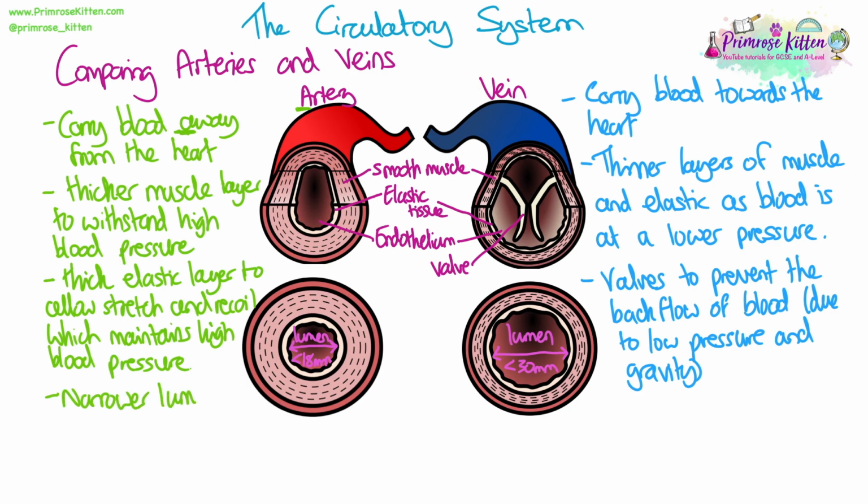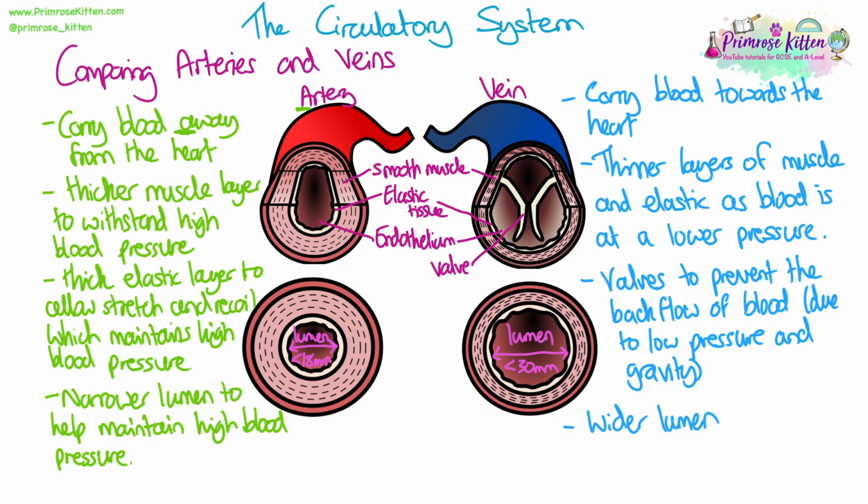The lumen, so that is the hole in the centre of this tube or vessel, is very narrow in the arteries, less than 18 millimetres, and this is to help maintain that high blood pressure as well. The veins have a much wider lumen, less than 30 millimetres, than the arteries, and that allows for a greater volume of blood to pass through them, and also it's not at high pressure, so we're not having to maintain a high pressure in it.